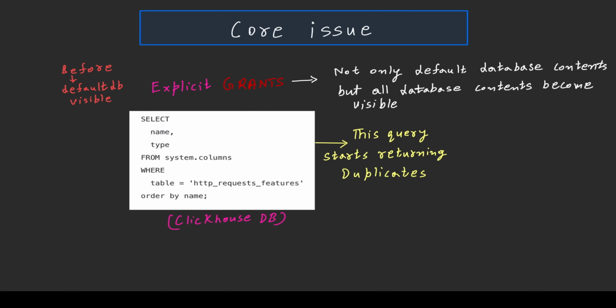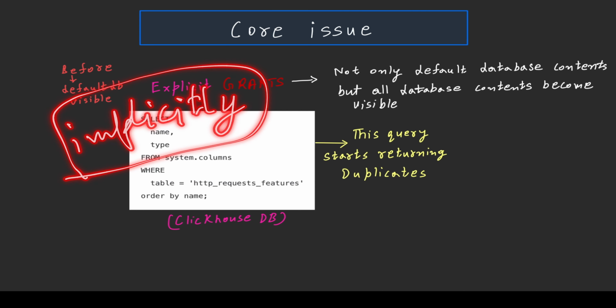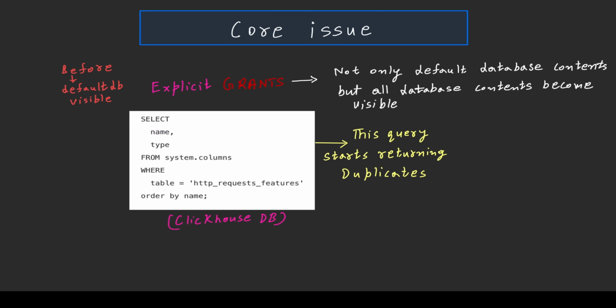So what the developers at Cloudflare did, they provided an explicit grant, because before, in the default DB, the metadata of the default DB was already implicitly visible to the users. So what they did, okay, if the data is implicitly visible, let's make the metadata access explicit.